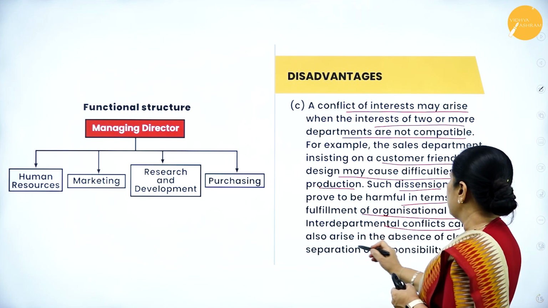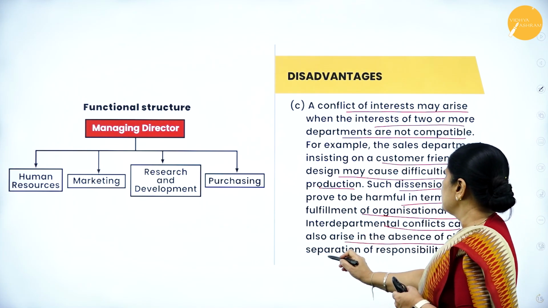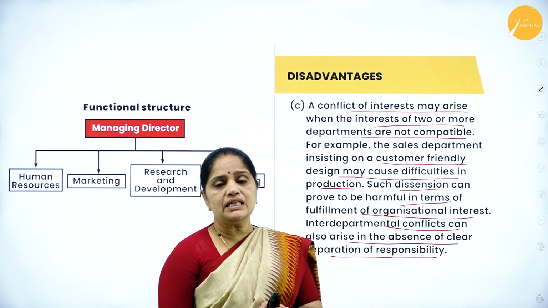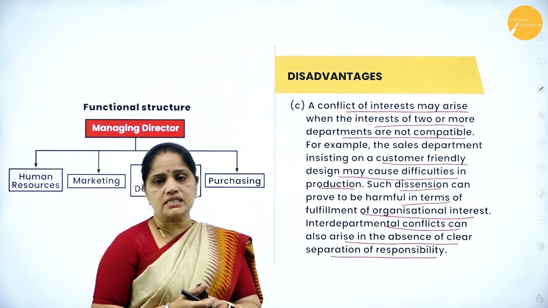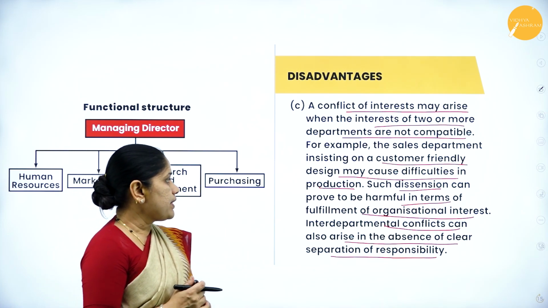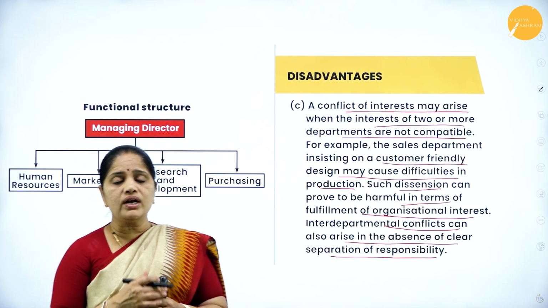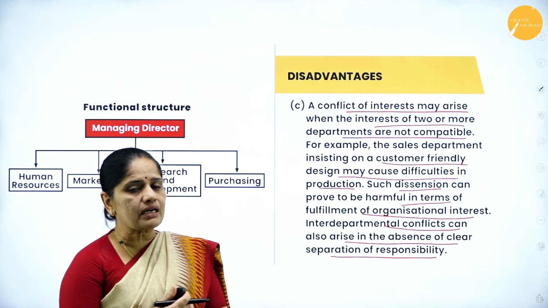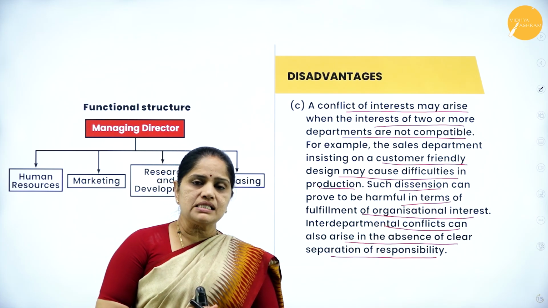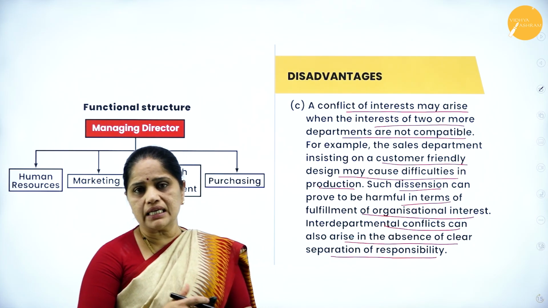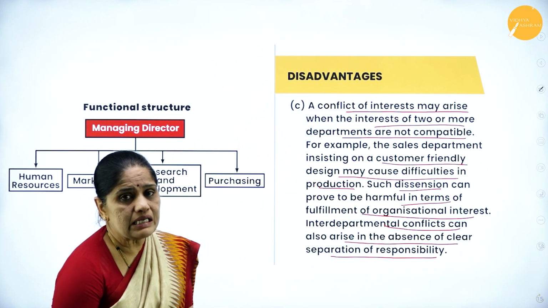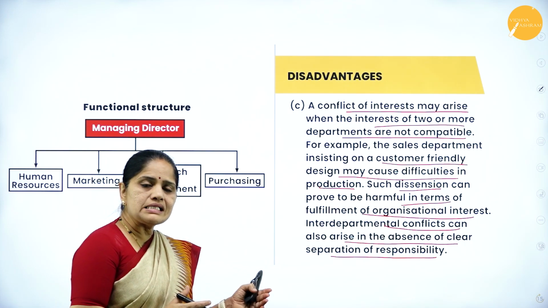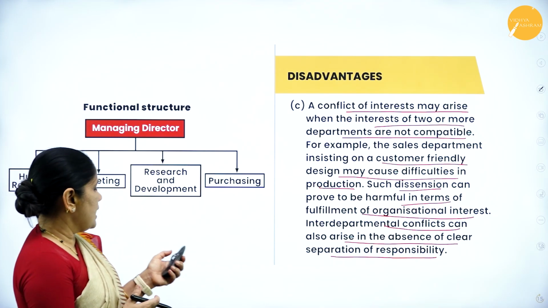So interdepartment conflict can also arise in the absence of separation of responsibility. The sales department wants a customer-friendly approach, whereas the production department sees that it may increase the cost of the product. So whatever the sales department is saying, the production department may not listen, and there may be dissension between the two departments, as a result of which conflicts can arise.